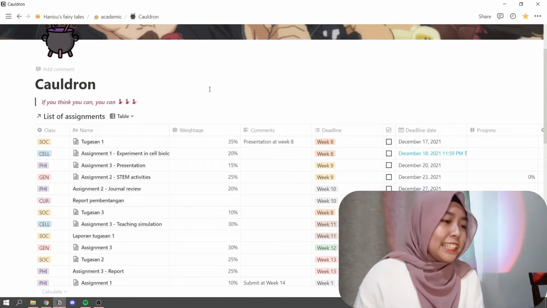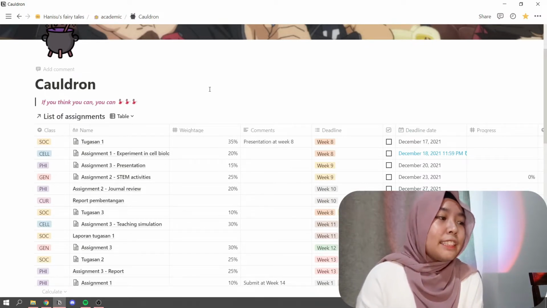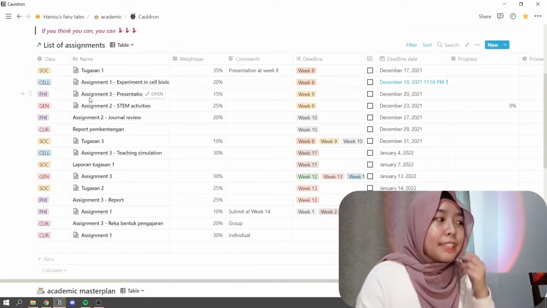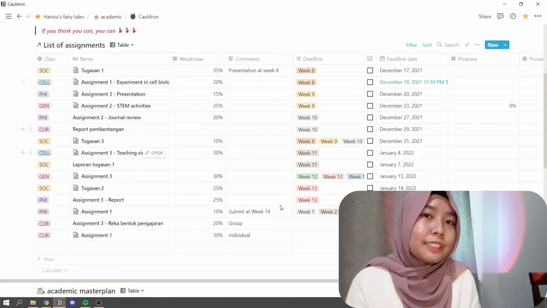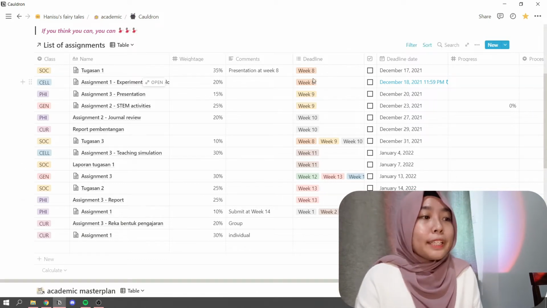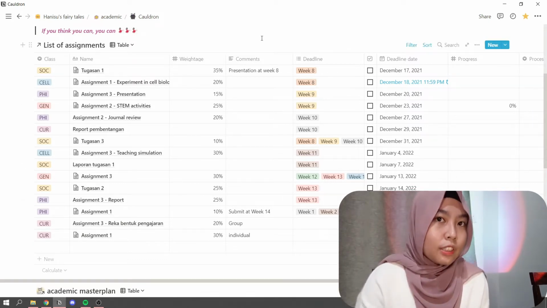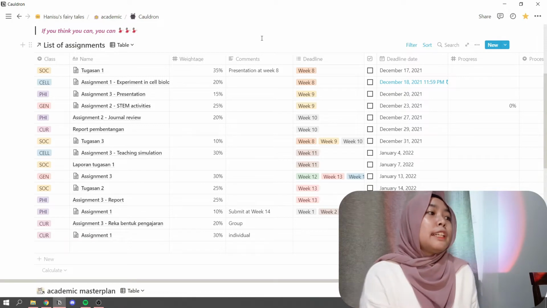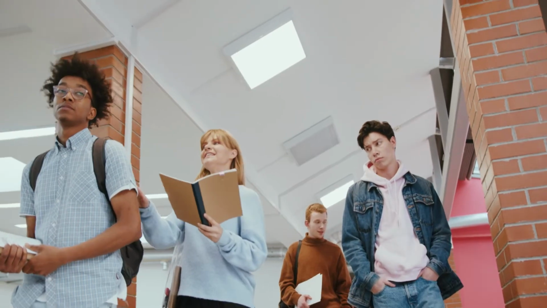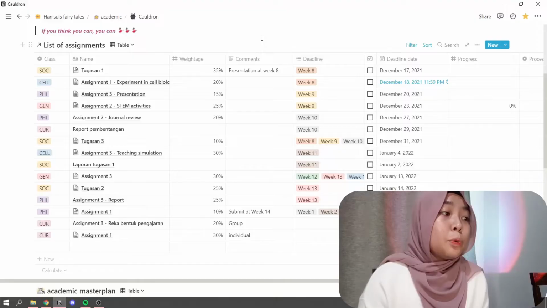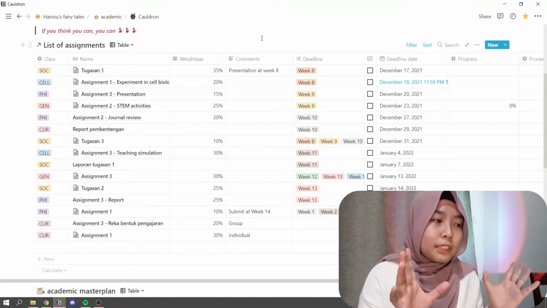I do change this a lot until I found the right one that suits me the most. So we have the class. This is my continuous assignment. So we are on week 8 now. If you have a lot of continuous assessment, especially if you are an IB student or a university student, you will find this very helpful because you can see all of your assignments all at once.